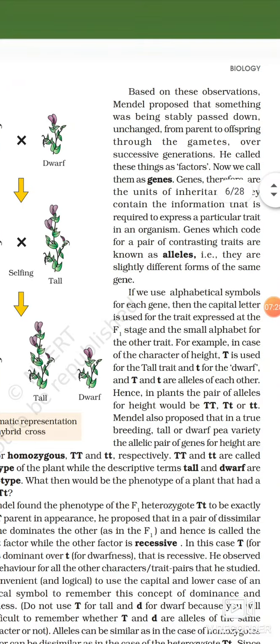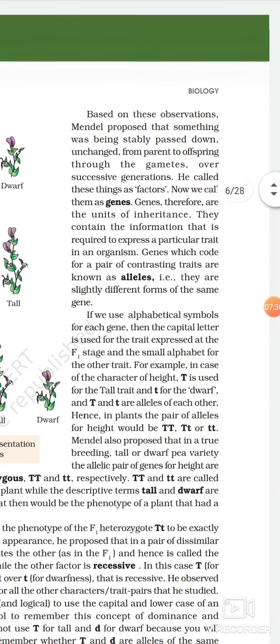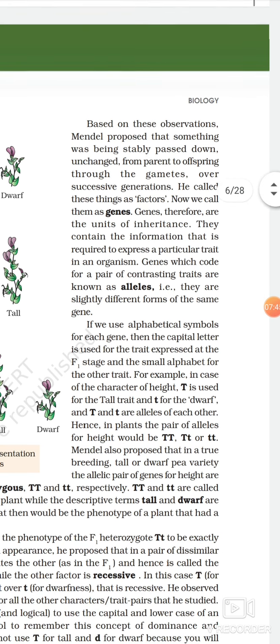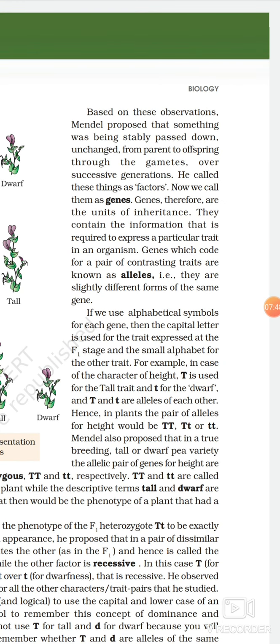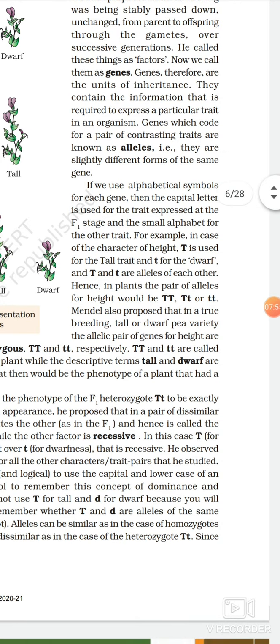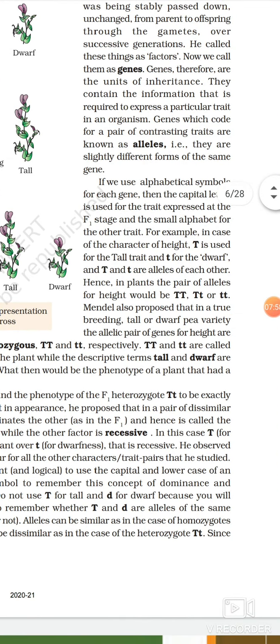Now there are certain words that need to be defined here, like the gene. During Mendel's time, the word factor was used for the gene. What is a gene? Gene is a unit of inheritance that is required to express a particular trait. Genes code for a pair of contrasting traits, which are known as alleles. When you are expressing a dominant trait, we write it with a capital letter, and when we are writing about the recessive allele, we write it with a small letter.